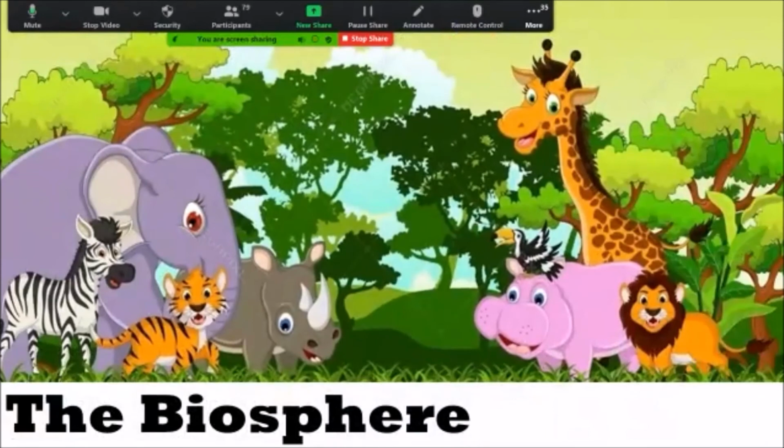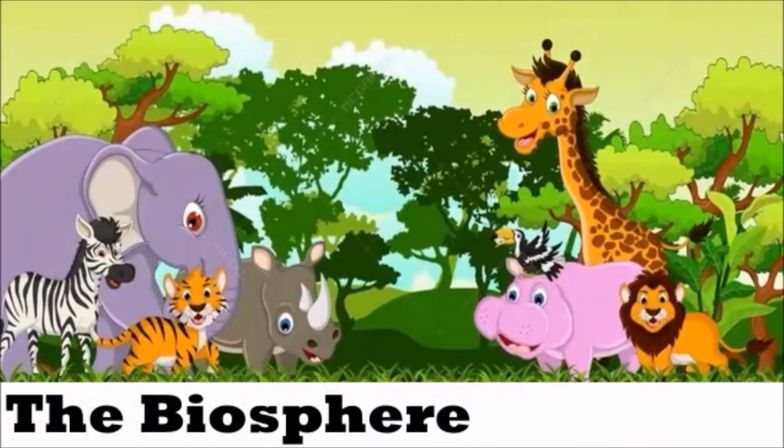We learned about the atmosphere. We learned about the ozone layer. We learned the water cycle. When we learned about the atmosphere, we learned all of this. We learned the important layer, that's the troposphere. Everything happens in it. Our living, everything happens in the troposphere. And we saw the importance of the ozone layer also. Let's go to the biosphere now.